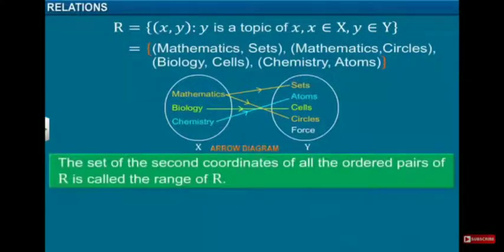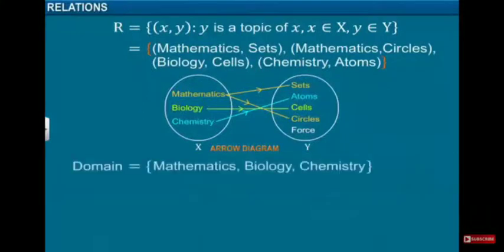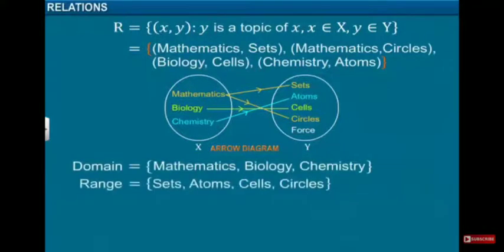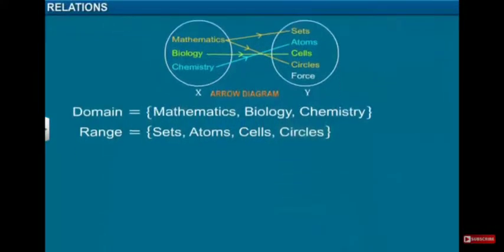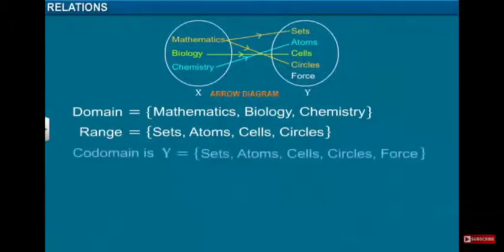The set of the second coordinates of all the ordered pairs of R is called the range of R. So all the second elements of the ordered pairs of your relation we will call the range. So here range is equal to sets, circles, cells and atoms. Sets, atoms, cells and circle are the range. So now we all know about domain and range, and codomain is our second set.